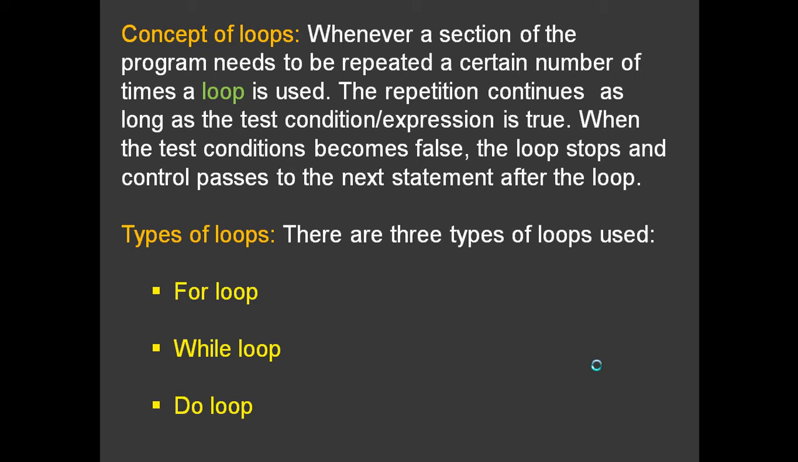So the test condition, as I said, is a boolean expression, which is a relational expression. As long as the test condition is true, the loop will keep on repeating. But when the test condition becomes false, the loop will stop automatically, and then whatever is written below that loop will be executed. So the next statement after the loop will be executed. We have different types of loops. There are three types of loops: for loop, while loop, and do loop, also called do while loop. Today we shall see what a for loop is.